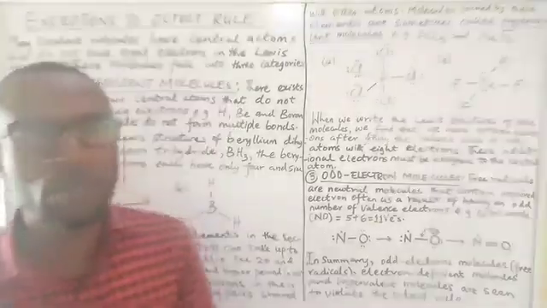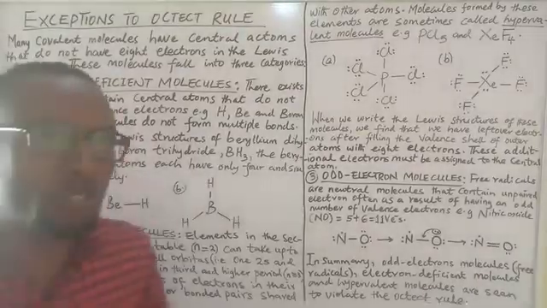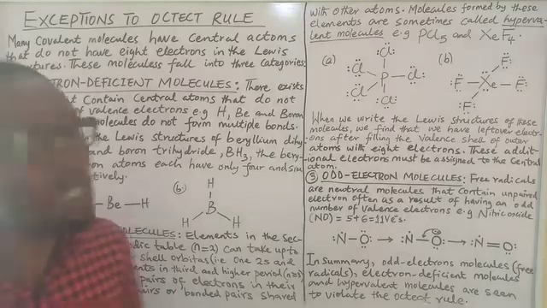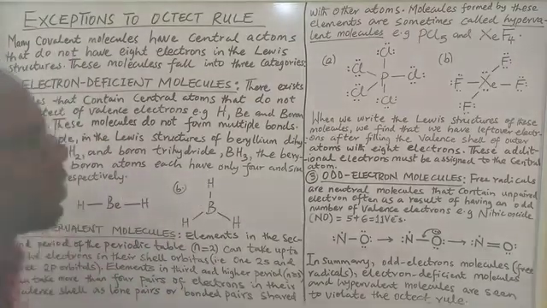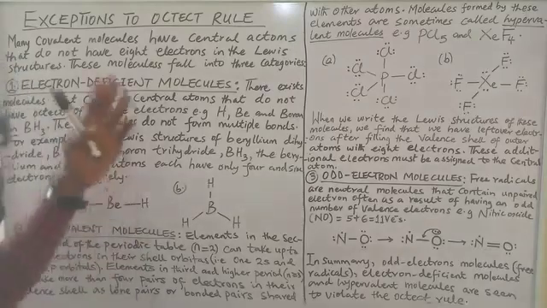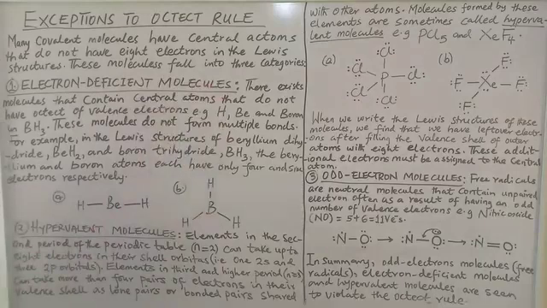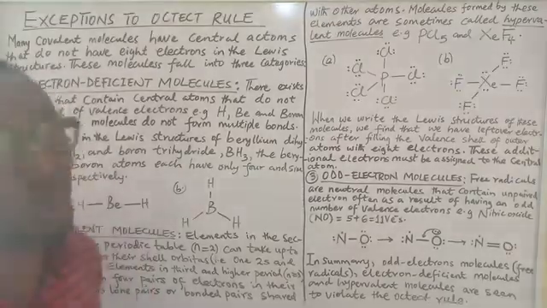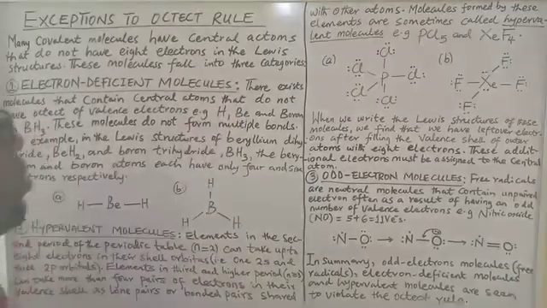Hello friends, as we round up on Lewis structures and rules for drawing Lewis structures, it is important I mention that there are exceptions to the octet rule. Many covalent molecules will have central atoms that do not have 8 electrons in their Lewis structures. Some of these will even have more than 8 electrons, and that violates the octet rule.